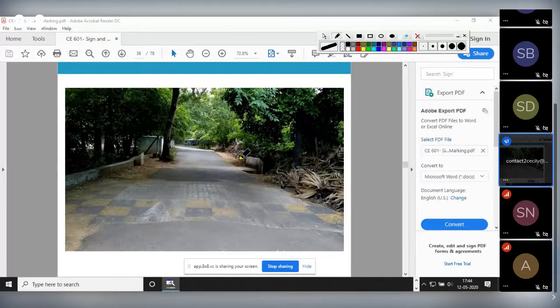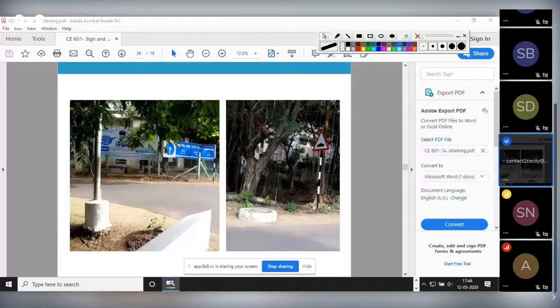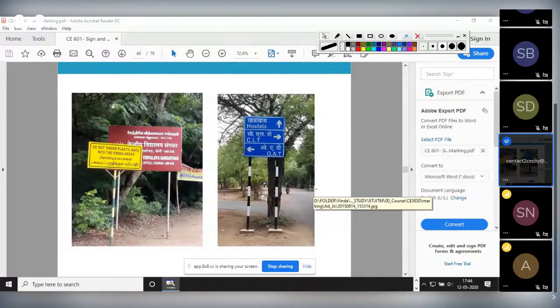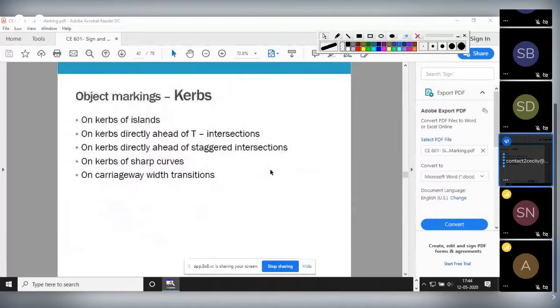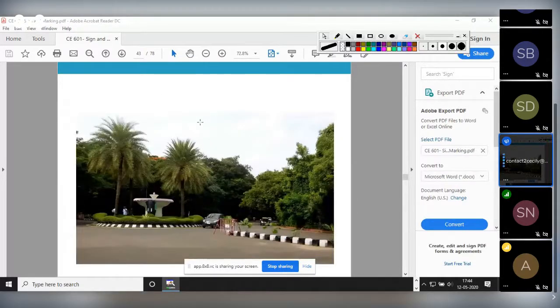Okay. See this pole base, it's also marked. This one is also marked. See this pole is also marked. So whatever comes within the range is marked with white or black and white alternately. See, these are the examples. These are the curbs or the medians. This is a rotary, as I said. These are also marked with black and white. See, these are the medians.